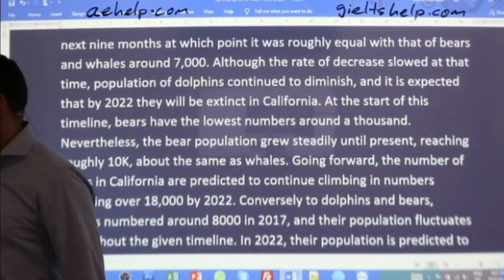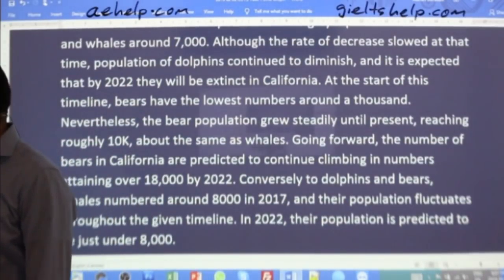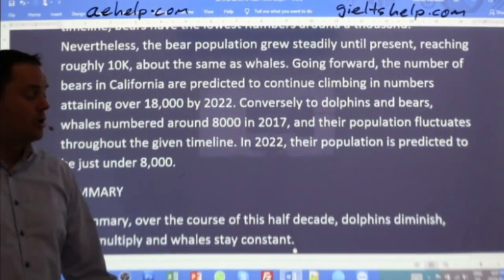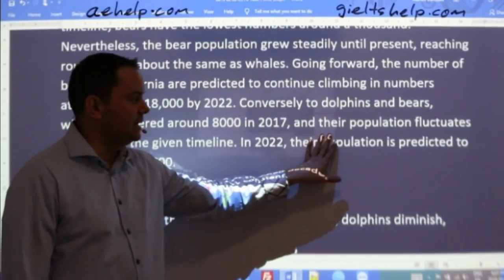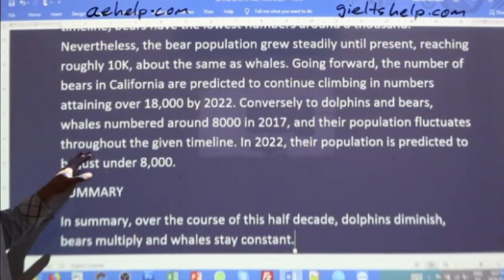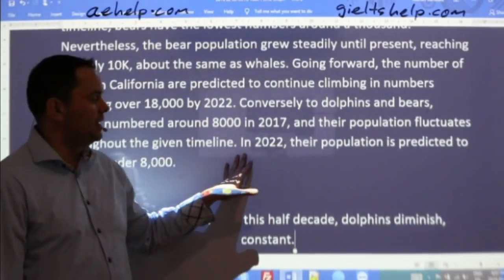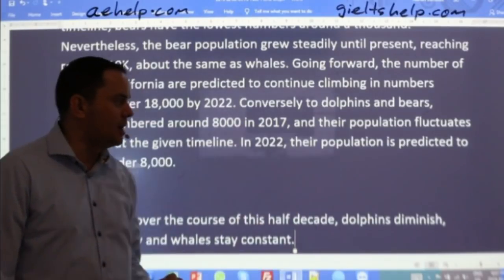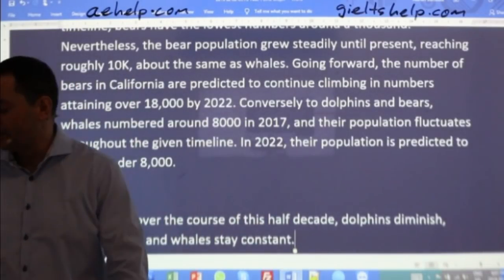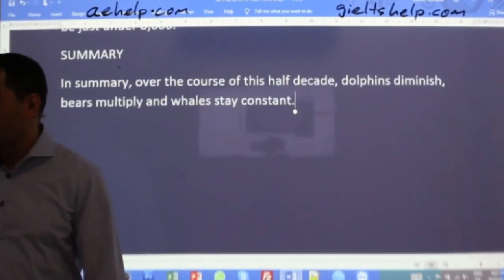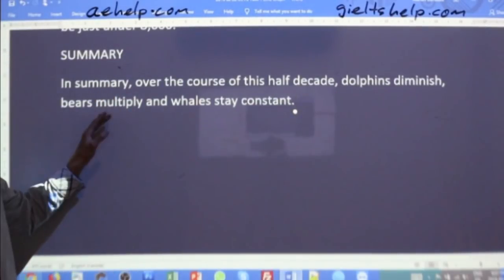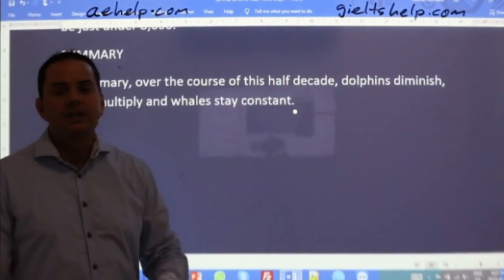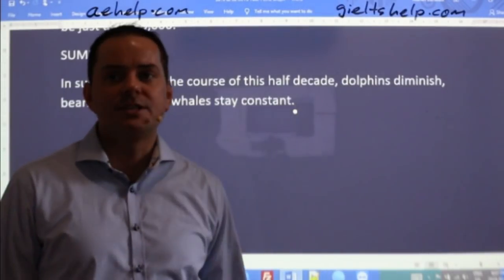Conversely to dolphins and bears, whales numbered around 8,000 in 2017, and their population fluctuates throughout the given timeline. In 2022, their population is predicted to be just under 8,000. In summary, over the course of this half decades, dolphins diminish, bears multiply, and whales stay constant.